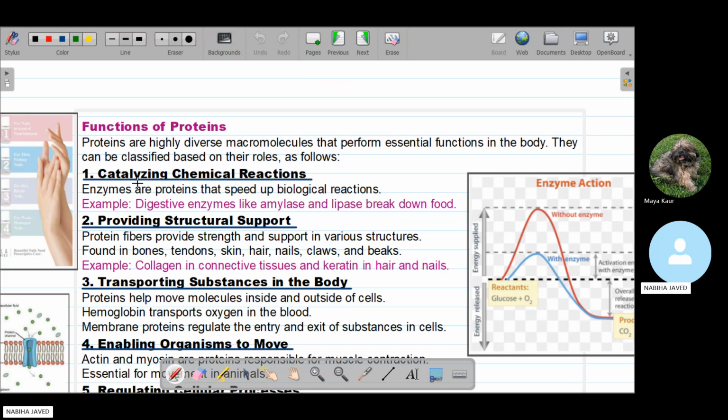The first function of protein is that it catalyzes chemical reactions, like enzymes, proteins that speed up biochemical reactions. For example, when we eat any type of food, like fruits, from our throat to our small intestine, at different specific positions, a number of different enzymes are present that break down our food into smaller pieces and pass it to the lower portions of the body, from the throat to the stomach, and from the stomach to the small and large intestine. So actually the enzymes are proteins that speed up these biochemical reactions.